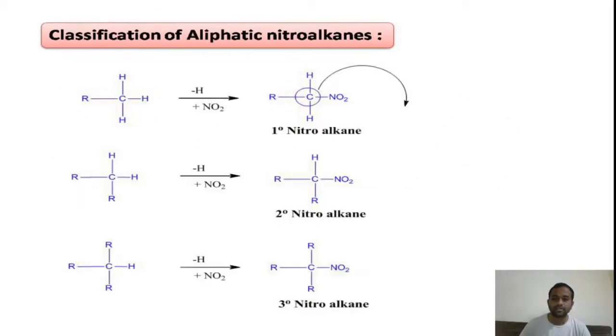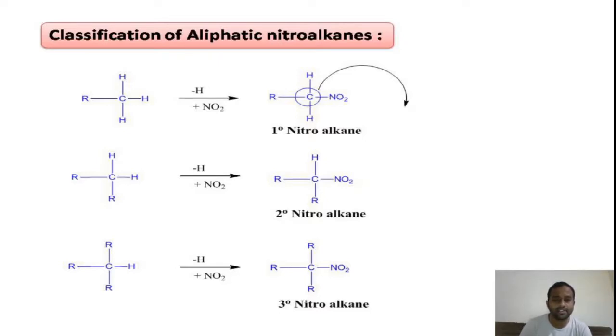If you look at this slide, our aliphatic nitroalkanes are also further classified into three types based on the nature of the carbon which is attached to the nitro group. That is primary nitroalkanes, secondary nitroalkanes, tertiary nitroalkanes. Similar to alcohols and amines, our nitroalkanes are also classified into primary, secondary, tertiary nitroalkanes. This classification is based on the nature of the carbon atom which is attached to the nitro group.